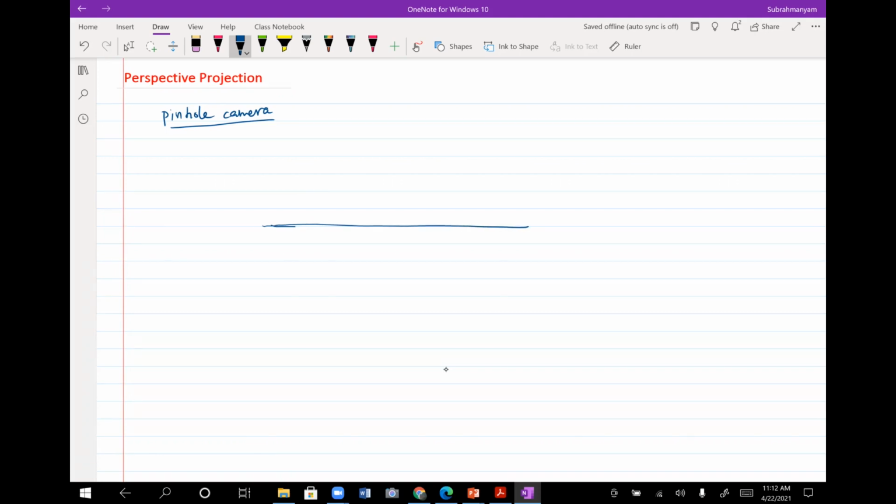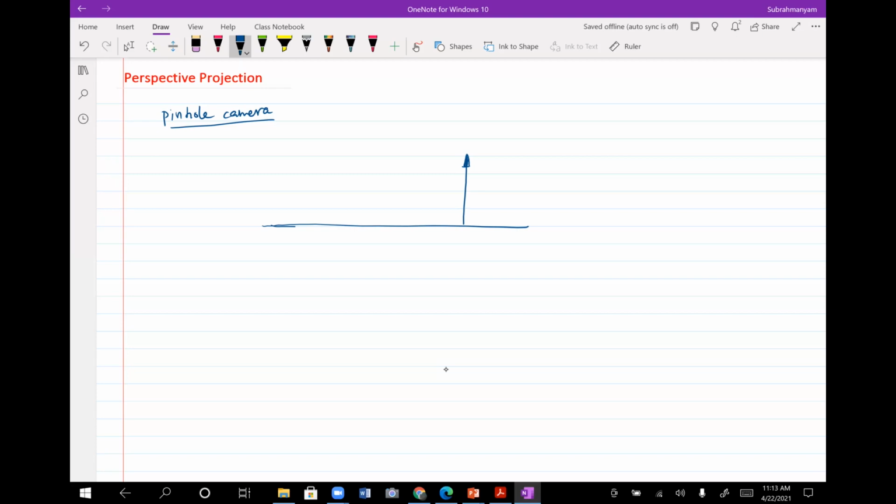Okay, so assume that you have an object here which you want to take a projection of. Again, for the sake of convenience, I would move to 2D projections, meaning projections of a 2D object itself, because I can't draw 3D here, but I would show you certain things about 3D a little later.